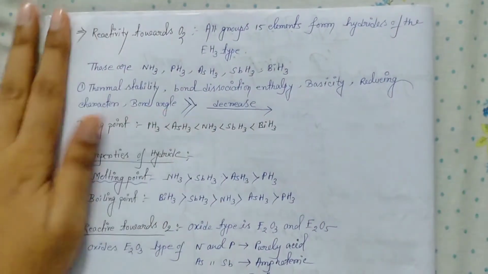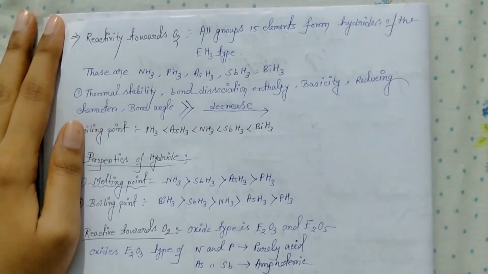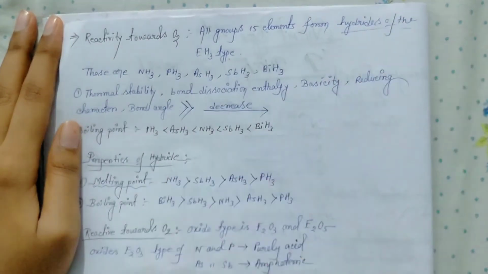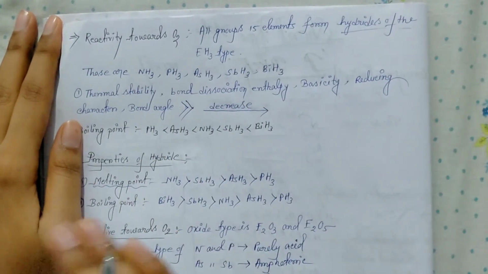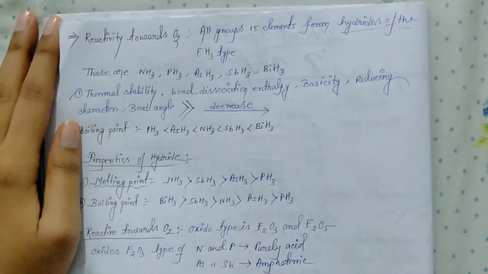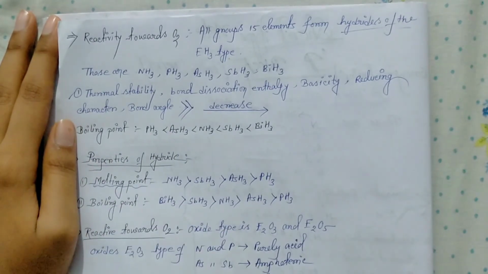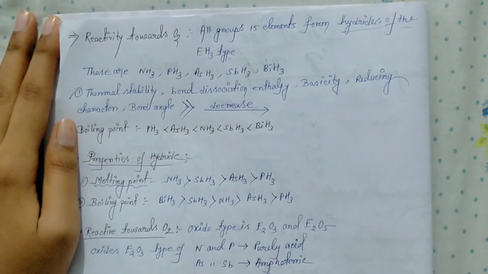So first is the reaction towards O2. Another property is that all group 15 elements form hydrides of the EH3 type. These are NH3, PH3, AsH3, SbH3, BiH3. Thermal stability, bond dissociation enthalpy, basicity, reducing character and bond angle all decrease from top to bottom.